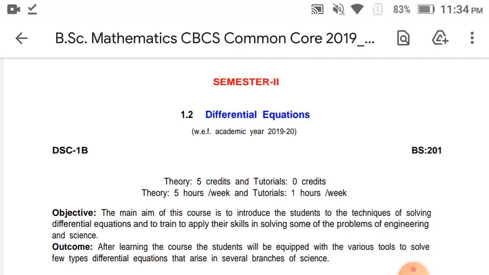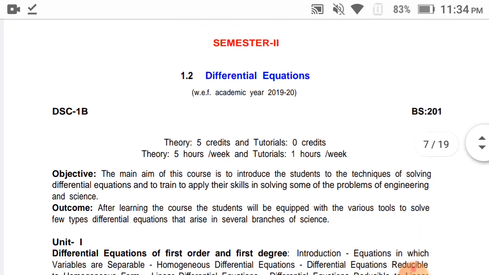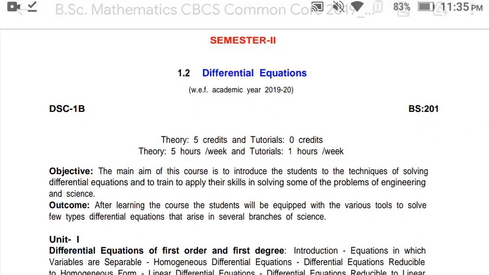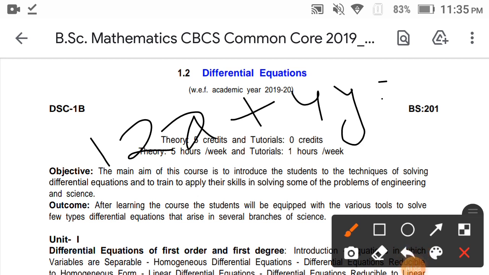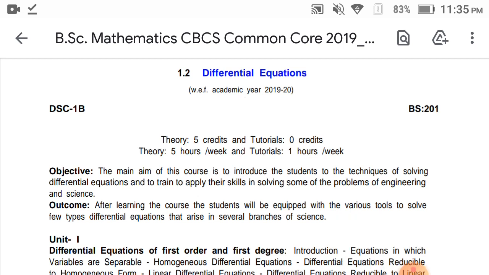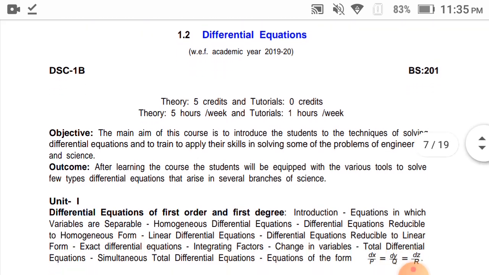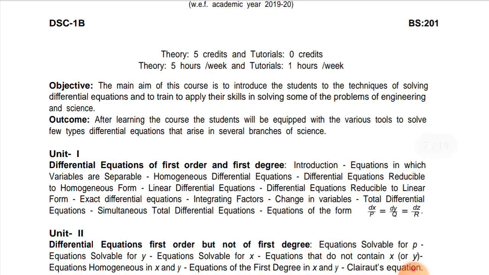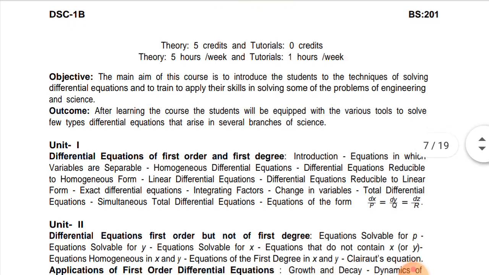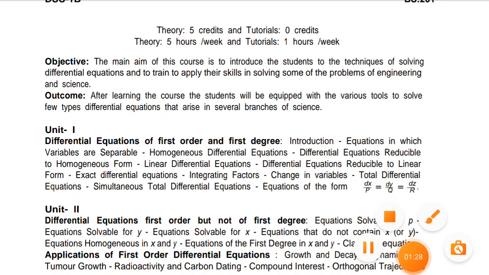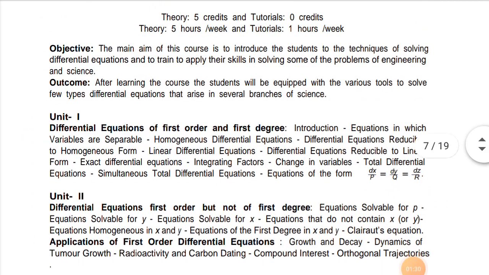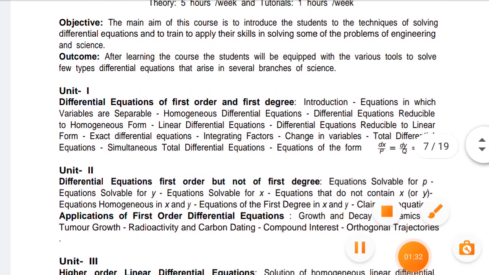But differential equations means equation formations. You know equation formations, for example 12x plus 4y equals 5. This topic is modeled as the equation formation. In differential equations, there are totally several methods: method 1, method 2, method 3, method 4. These are the processes we learn in differential equations. First you learn the differential formulas, and then differential equations.